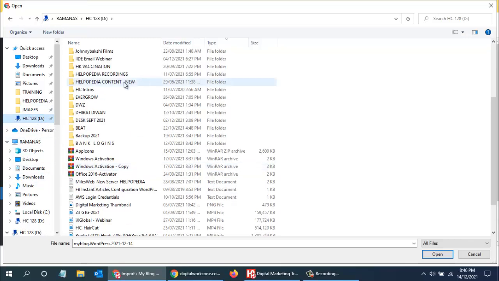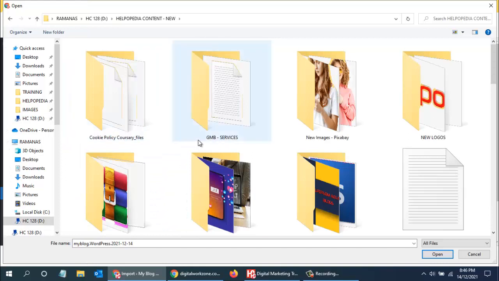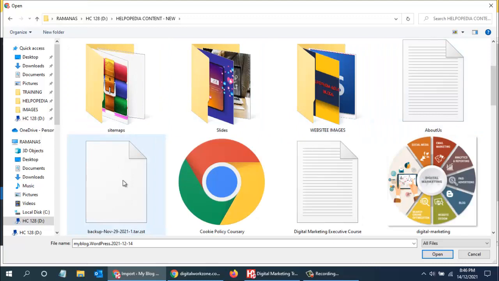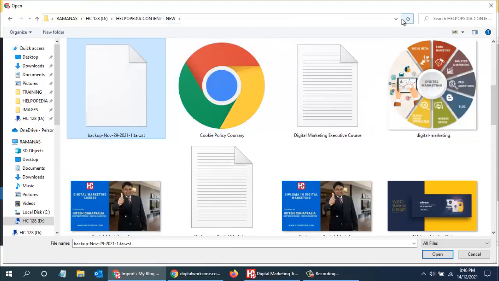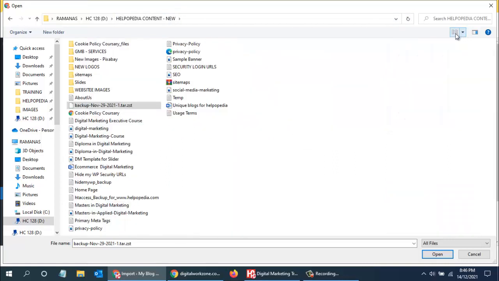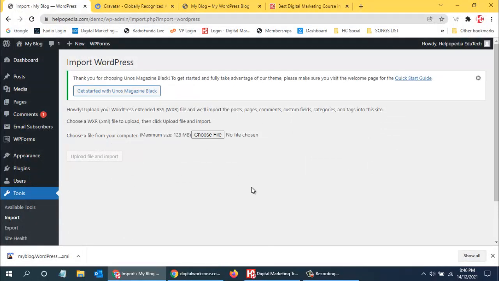Right now we don't have that file. I think over here, this is star.zgz. Okay, not this one. No problem. Once I find that XML file, we can just import it, and all the blogs will come up on this website. So that is what we can use over here.